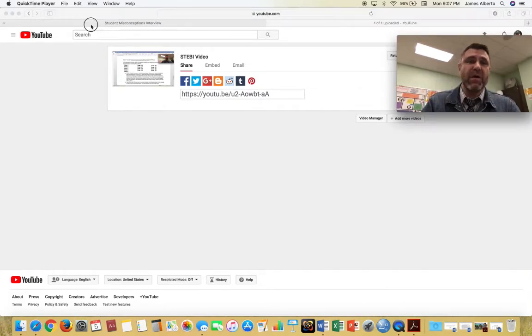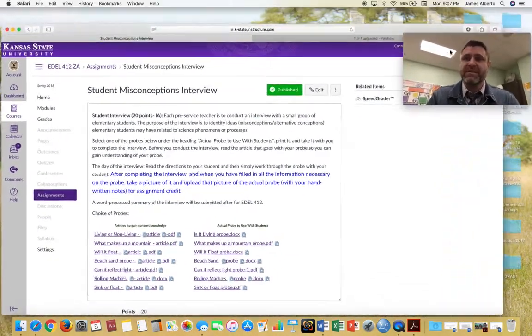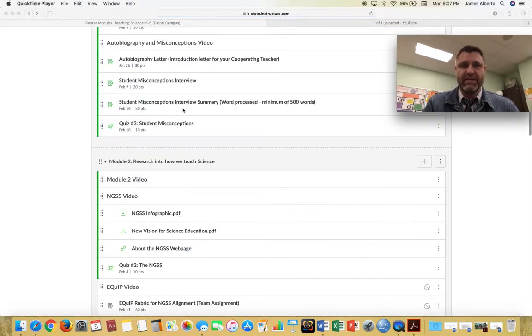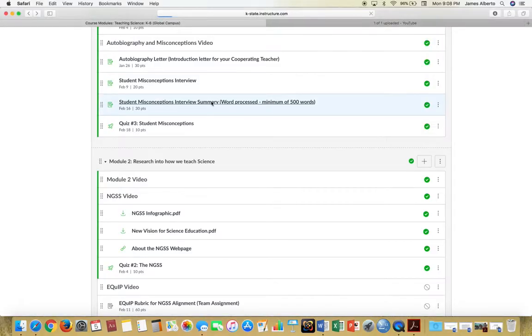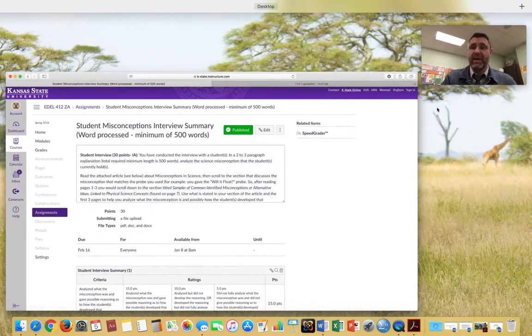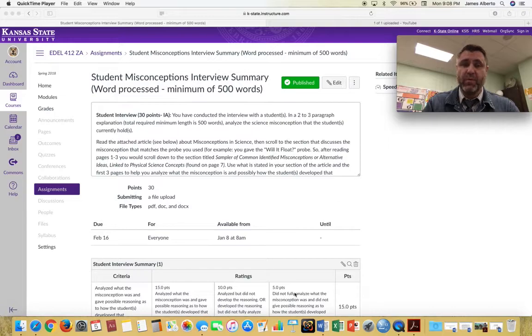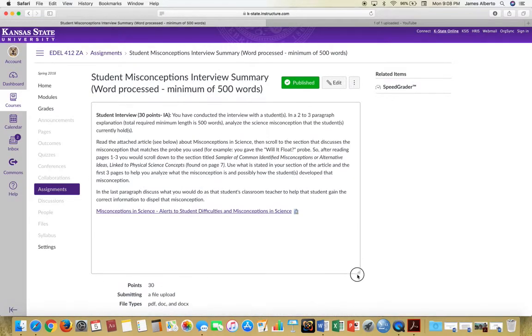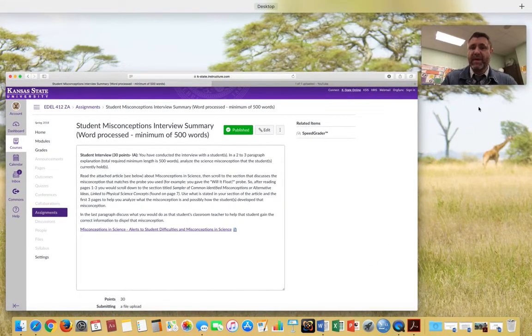The next part is the summary, and the summary looks like this. Let's go to the summary real quick. We'll click here for the summary. And the summary is very straightforward. There is a rubric for it, so I advise you to read through that. But then, if you look at the assignment details, it's very simple.